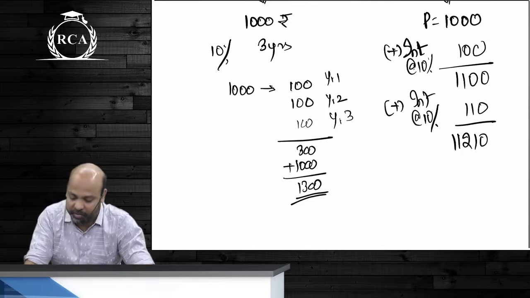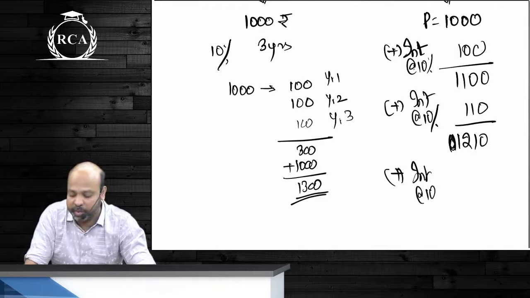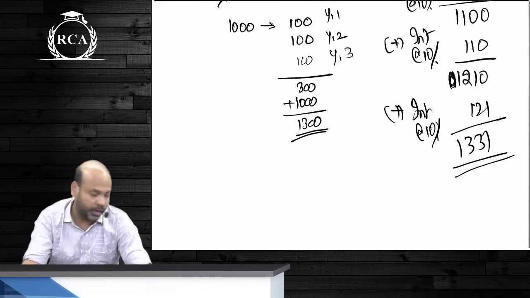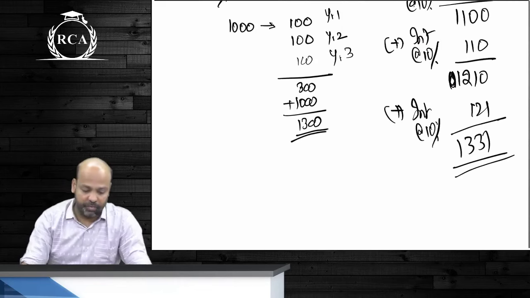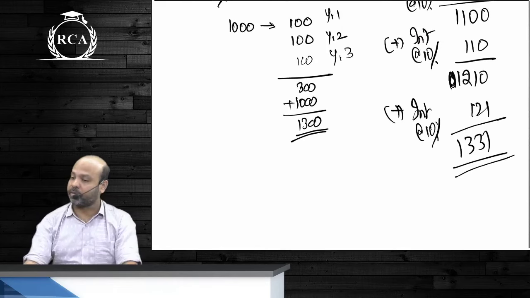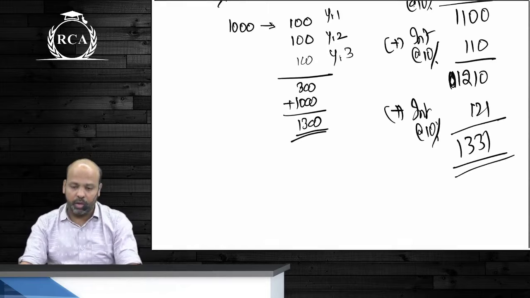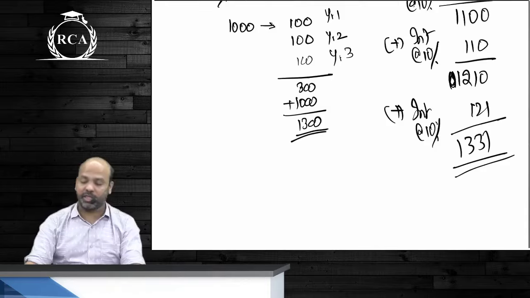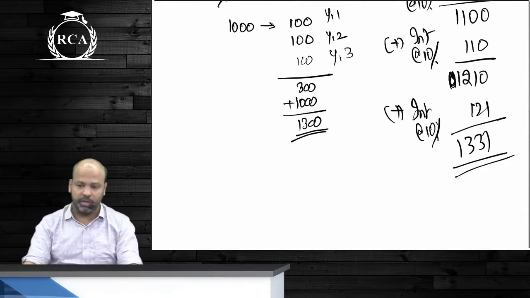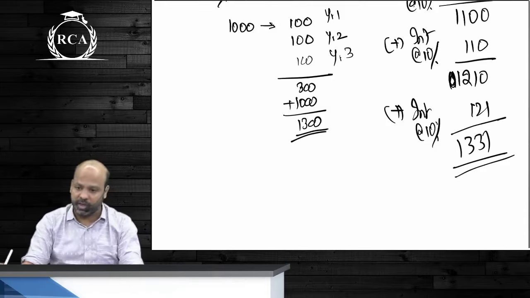It will become 1210, guys. On that, interest will be calculated for the third year and the amount, beta, would be 121. Your accumulated balance would be 1331. By default, will it be a case of simple interest or compound interest? All the practical calculations in the world work on a compounding basis, not on a simple interest basis. Are we understanding this?